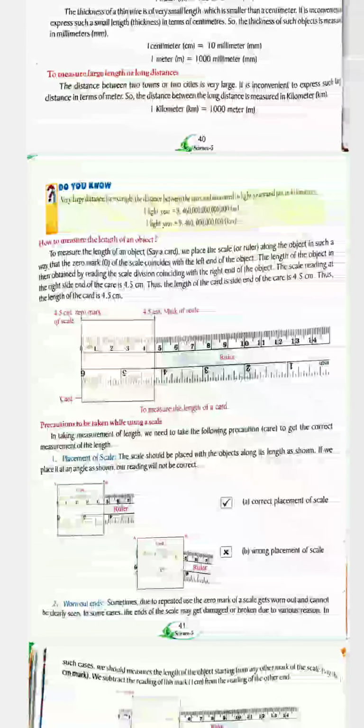So here if you try to convert this into the international system of numeration, then 1 light year is equal to 9,460,000,000,000 kilometer.